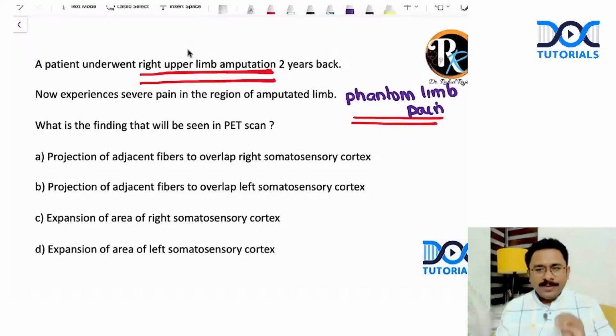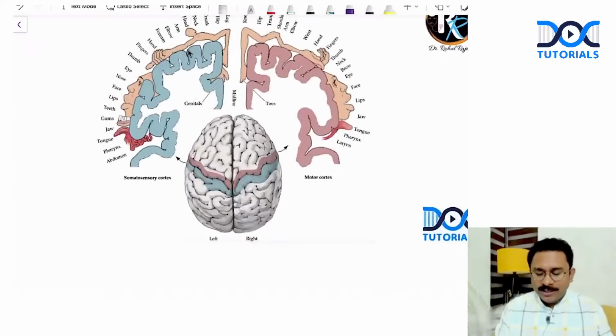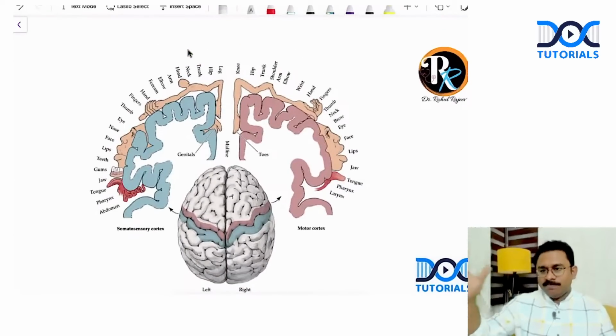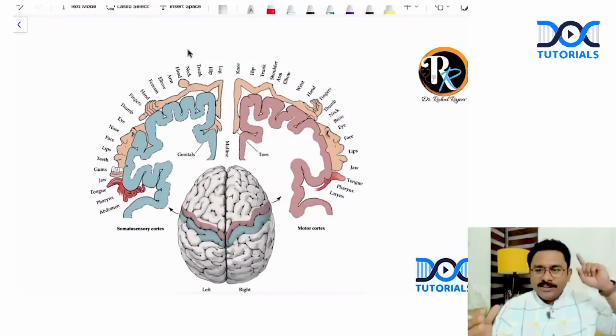So I'm sure that all of you have heard about this cortical plasticity. Following this amputation, there is some sort of a cortical rearrangement that actually happens in the homunculus. Now, suppose your right upper limb is amputated. Still, there is a region of your brain that is associated with the control of this area.